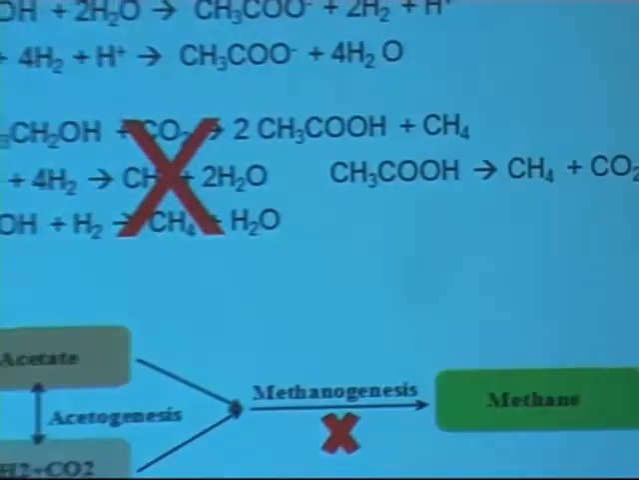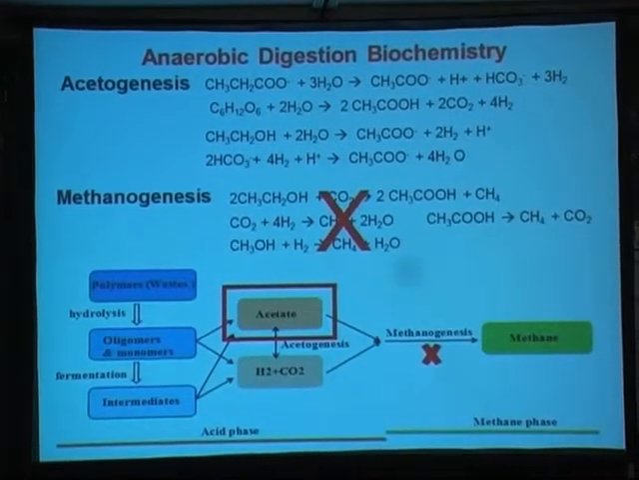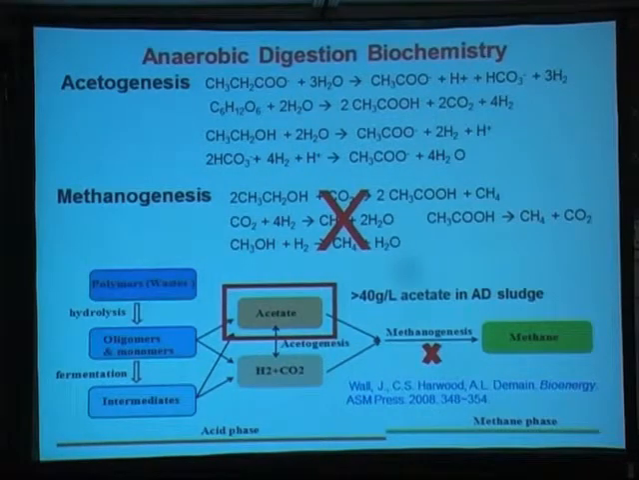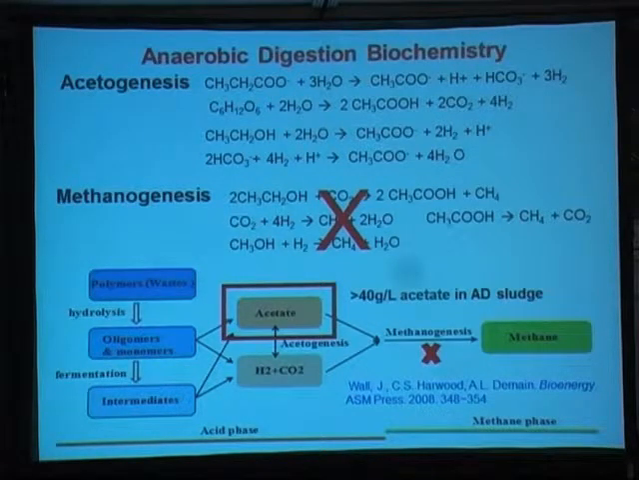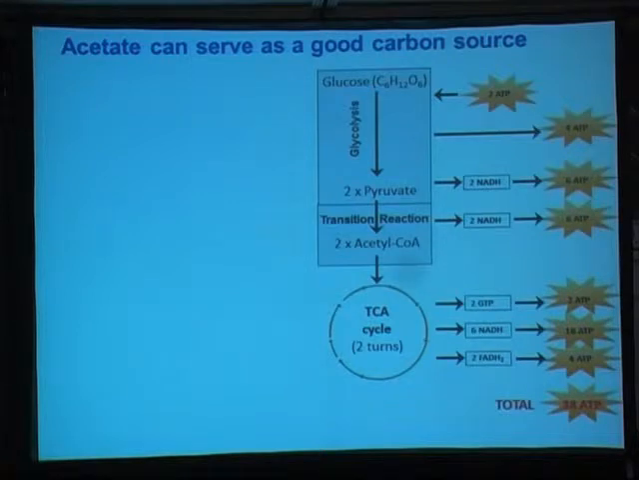So our idea is that if we can limit the methanogenesis process, then your anaerobic digestion process can accumulate a lot of acetate. And so we looked at some references. There is a textbook by Judy Wall, and they're talking about anaerobic digestion, and their reference reports that through the AD sludge, you can actually accumulate very, very high concentrations of acetate if you can inhibit methane production. So we look at acetate as a carbon source.